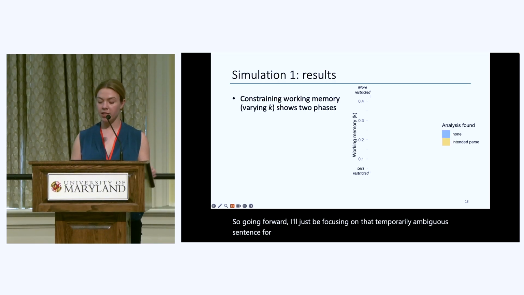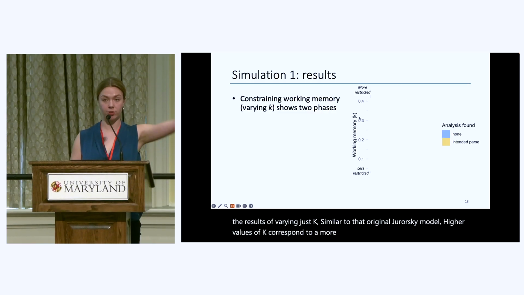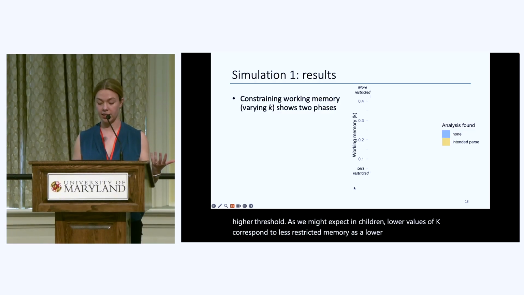For the temporarily ambiguous sentence, I'll start by showing you the results of varying just K, similar to that original Jurafsky model. Higher values of K correspond to a more restricted memory, also known as a higher threshold, as we might expect in children. Lower values of K correspond to less restricted memory, a lower threshold, as might be expected in adults.